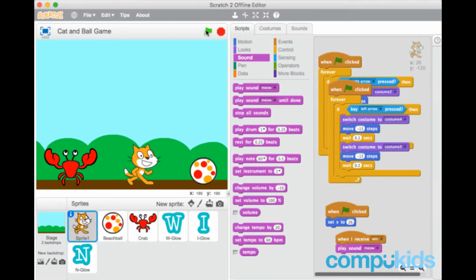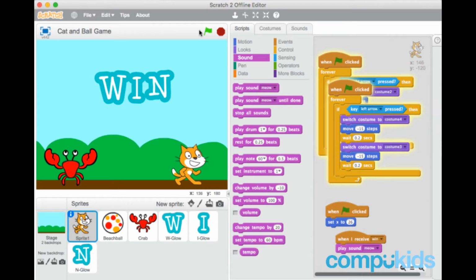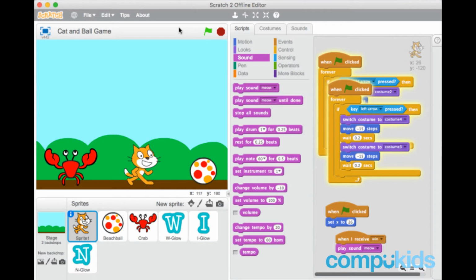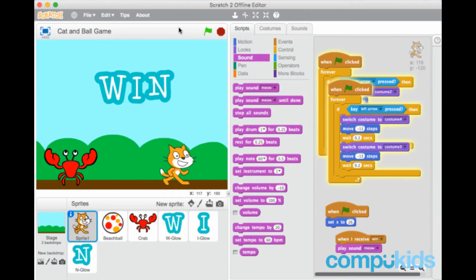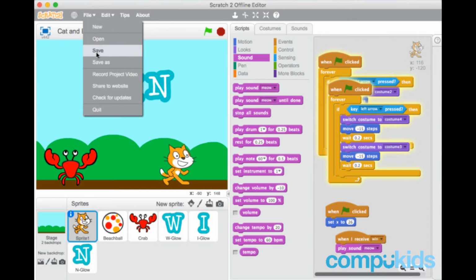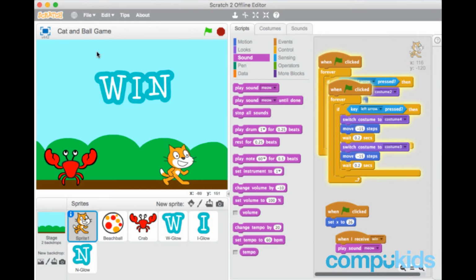So we start our game and we move our cat to the ball. Fantastic. Let's test it again. Move our cat to the ball and the cat meows. Save your work.